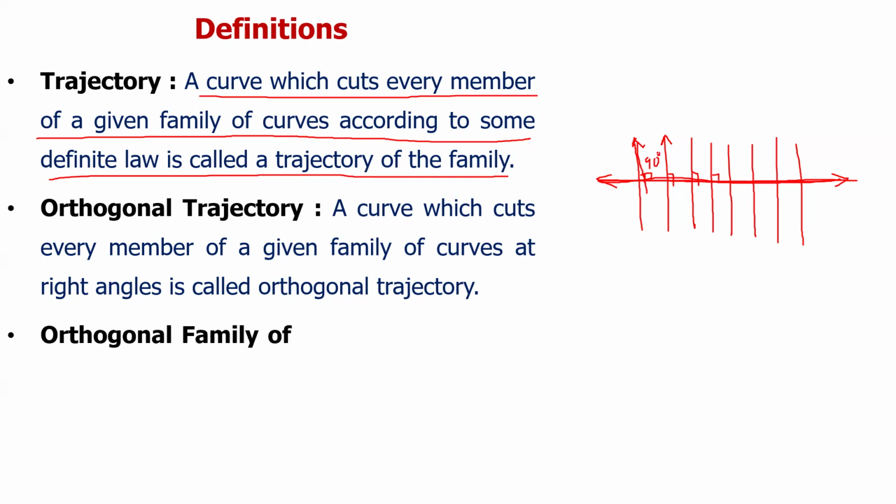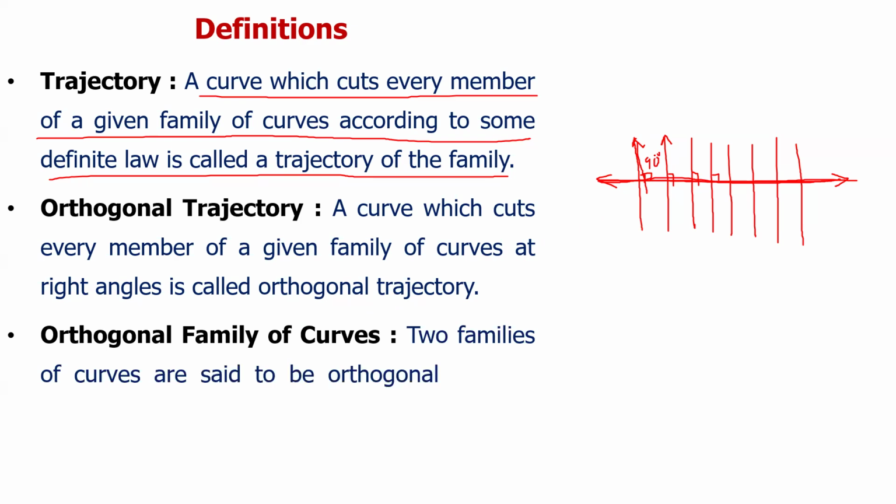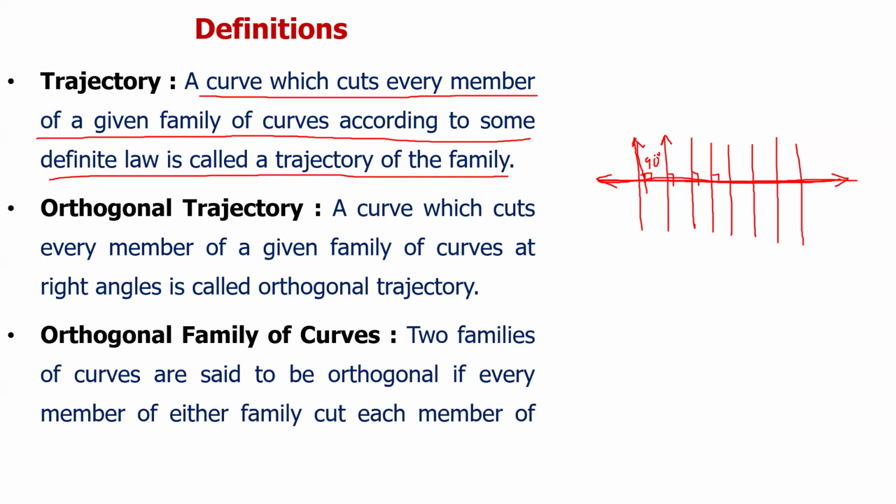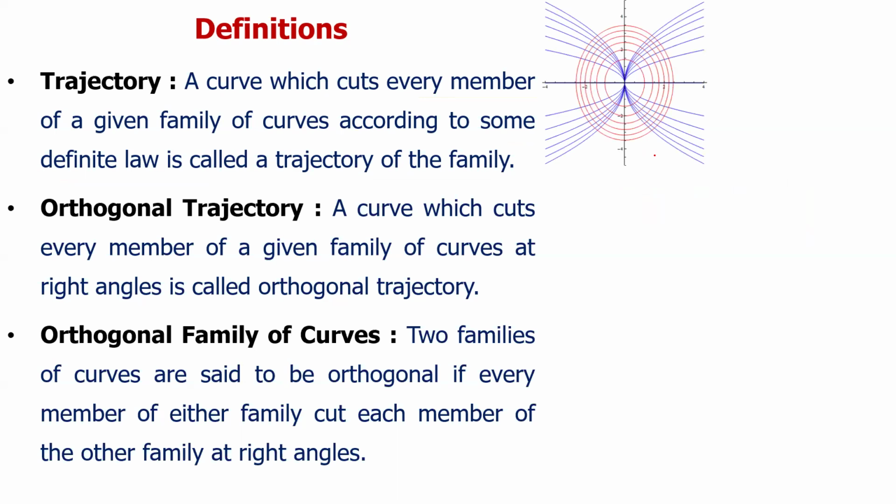The next thing is the orthogonal family of curves. Two families of curves are said to be orthogonal if every member of either family cuts each member of the other family at right angles. Let me tell you some examples. Now this is a family of trajectories only, because this is not 90 degrees, but this is a family of trajectories. There are two families, one is parabola and another is hyperbola, and another is a family of circles.